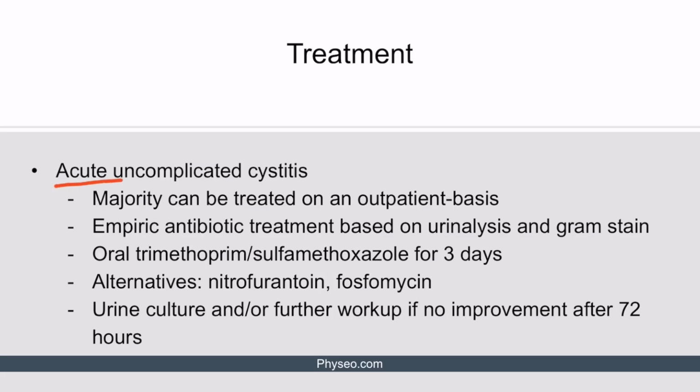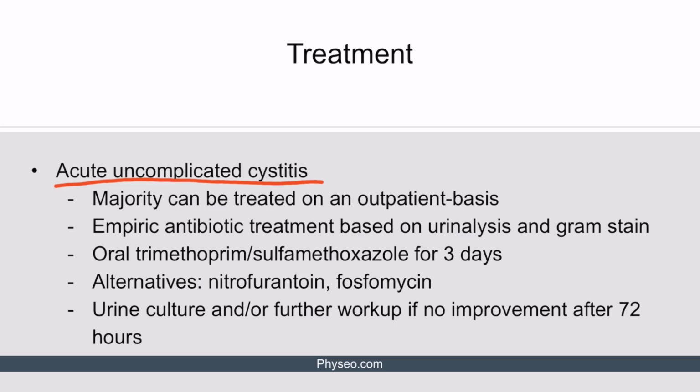In the case of acute, uncomplicated cystitis, the majority of cases can be treated on an outpatient basis. Empiric antibiotic treatment is based on the results of a urinalysis and gram stain. Oral trimethoprim sulfamethoxazole for 3 days is the most commonly used treatment. Common alternatives include nitrofurantoin and fosfomycin. Improvement is usually observed in 48 to 72 hours if the appropriate antibiotic is given.